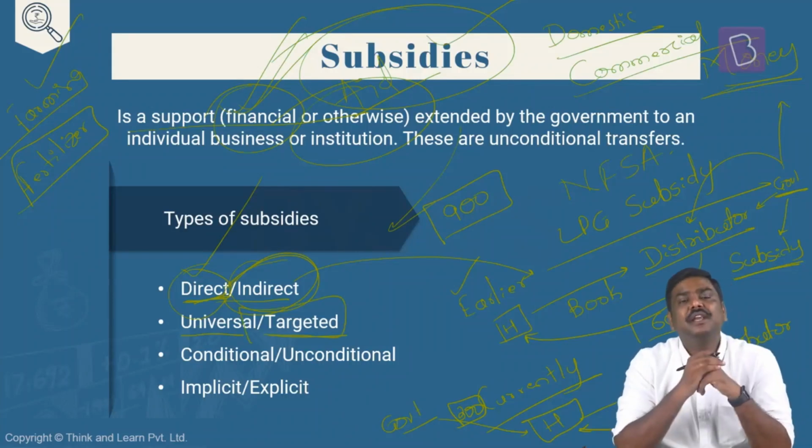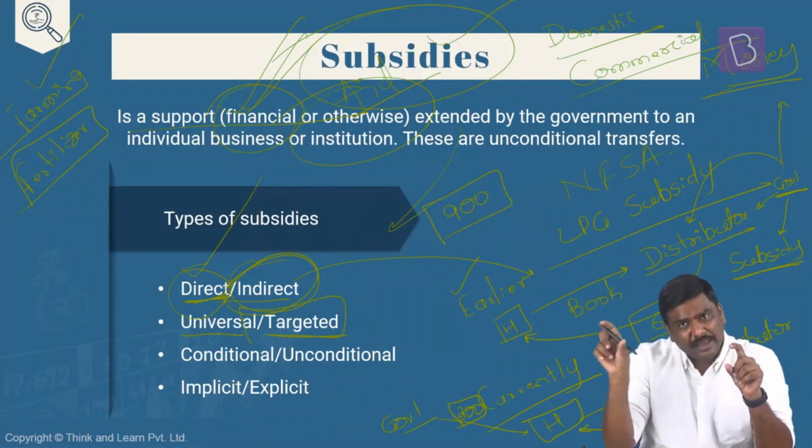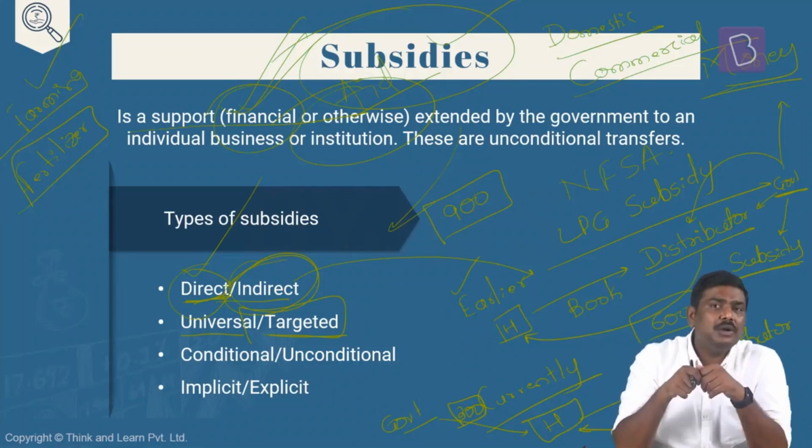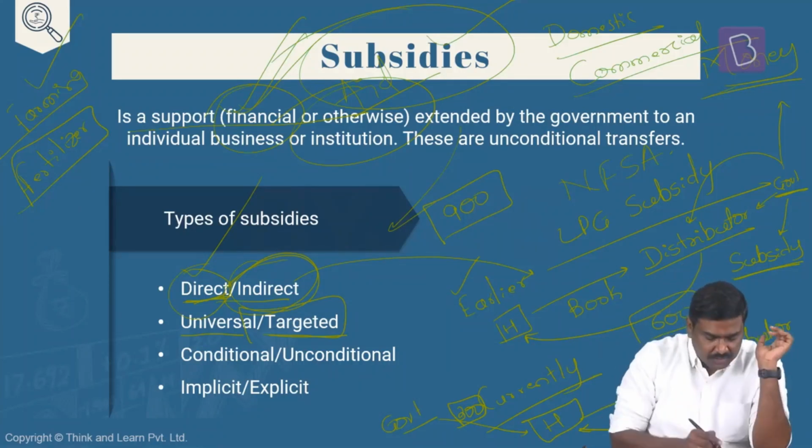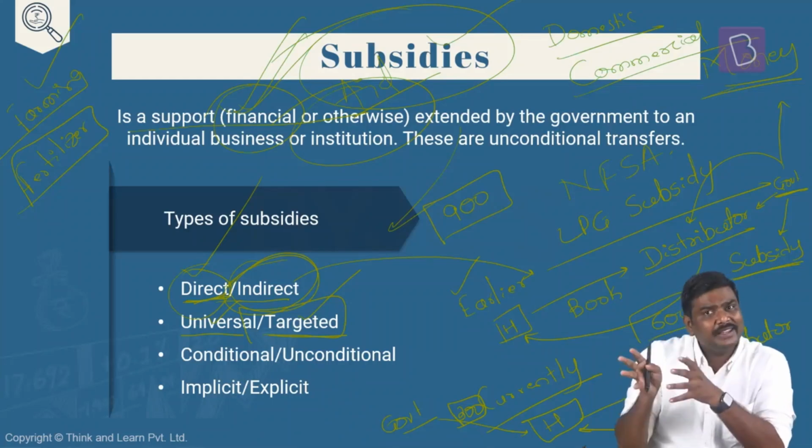On the other hand, there is a targeted subsidy. Under the targeted subsidies, we are going to identify the beneficiaries. There are certain parameters which are chosen. Based on the parameters, the government would be identifying the beneficiaries and would be targeting these particular beneficiaries only. And between the benefits provided under the universal subsidy as well as the targeted subsidy, it is always better to have a targeted subsidy compared to a universal subsidy.